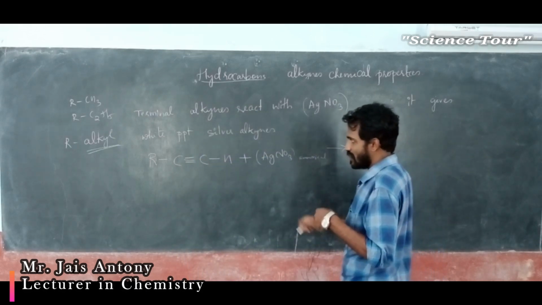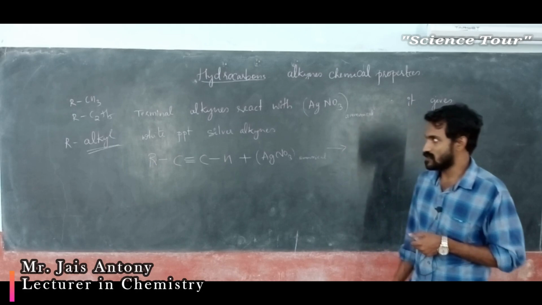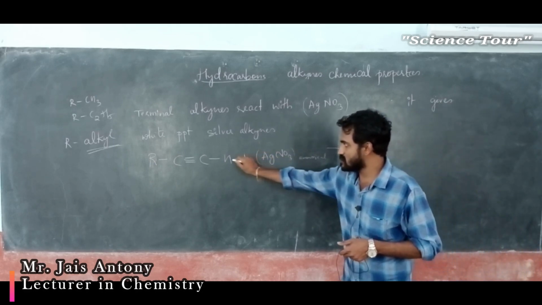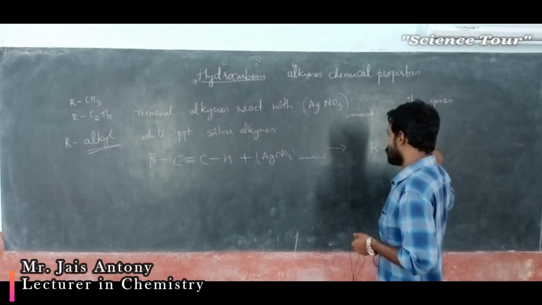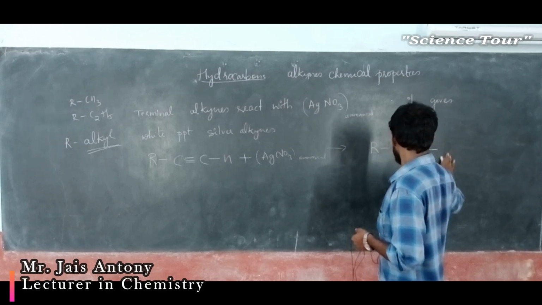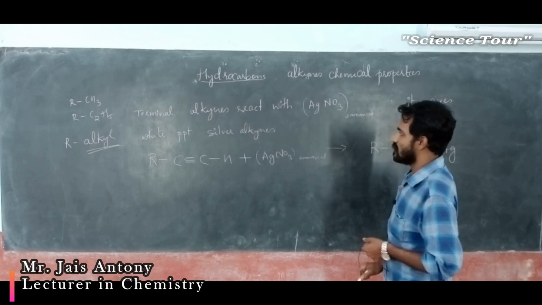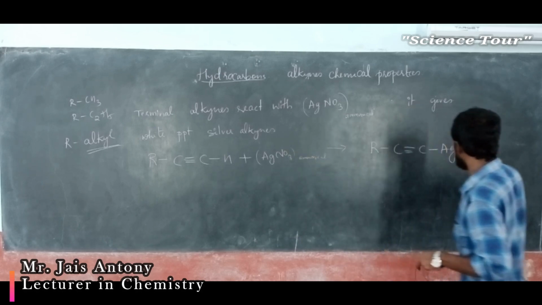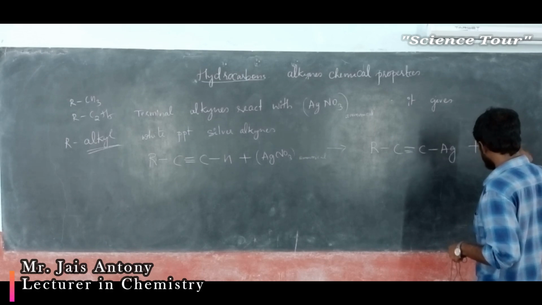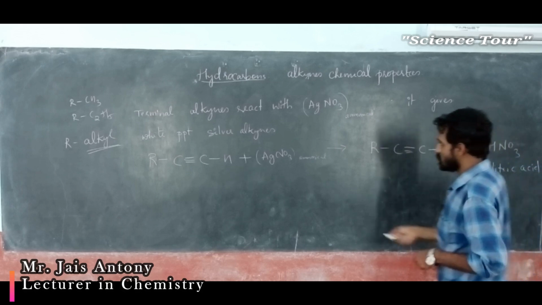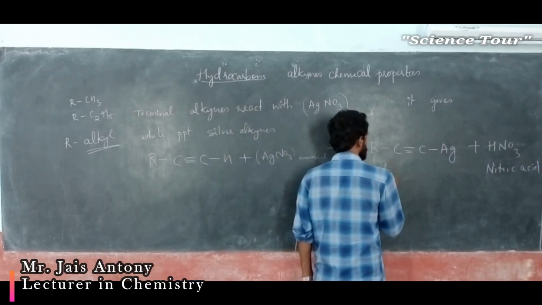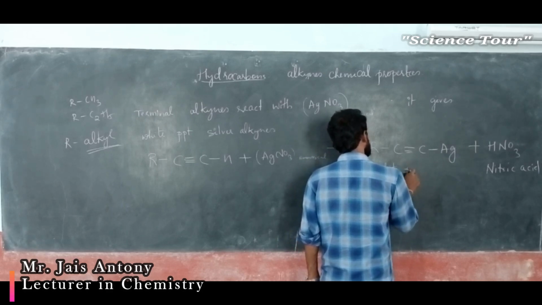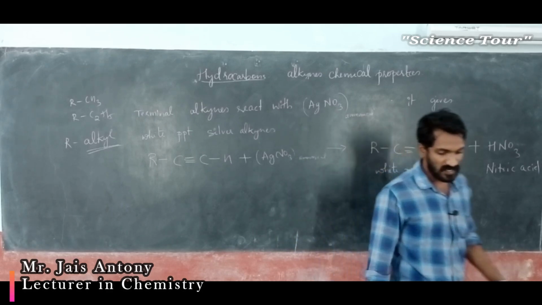In the reaction, it gives ammoniacal silver nitrate solution, and silver replaces this hydrogen and gives a white precipitate, plus HNO3, nitric acid. This silver replaces this particular hydrogen and it forms a white precipitate. My dear students, please note down. These types of questions are important for CET and NEET. Understood?